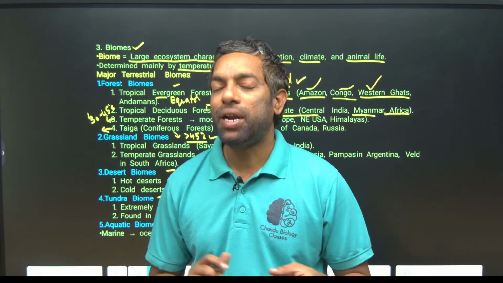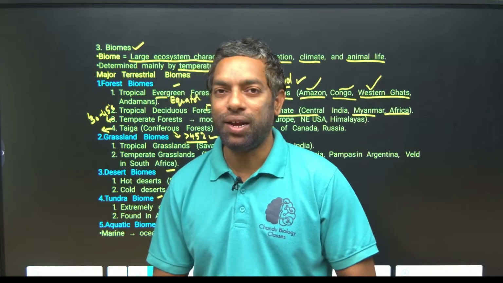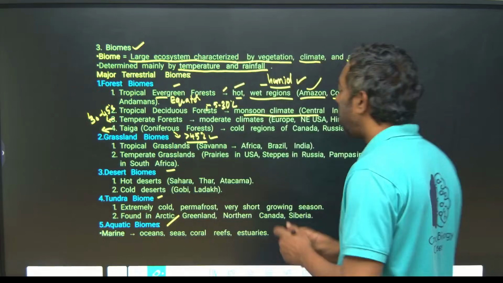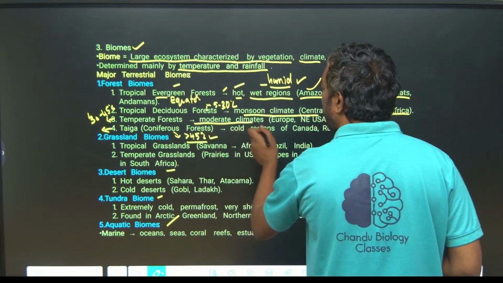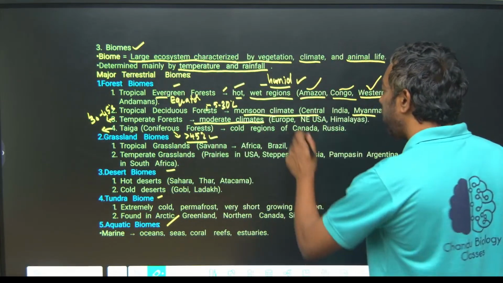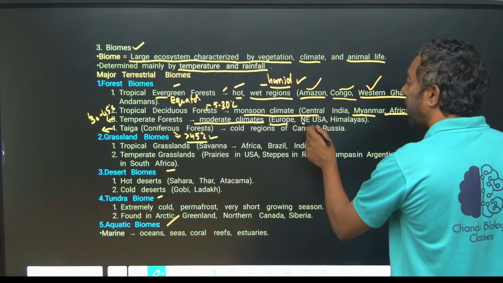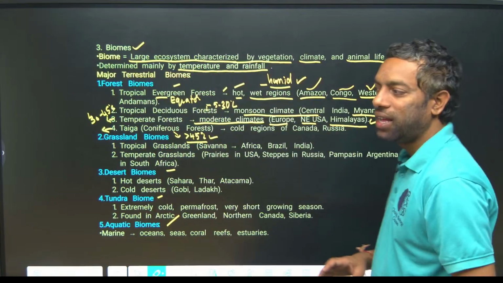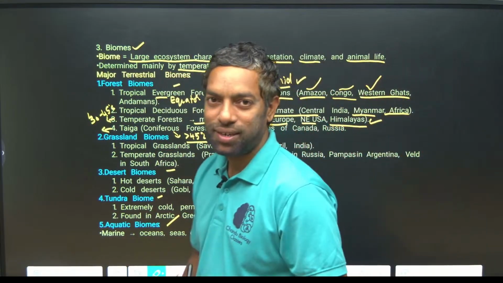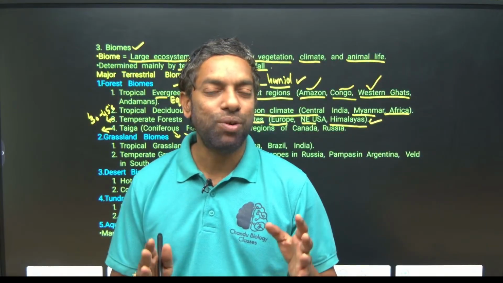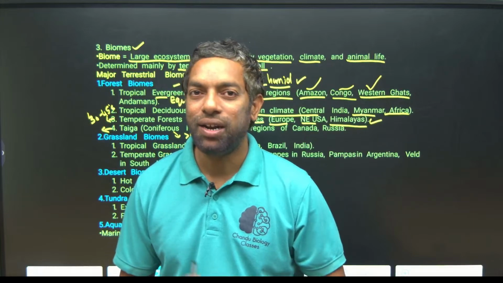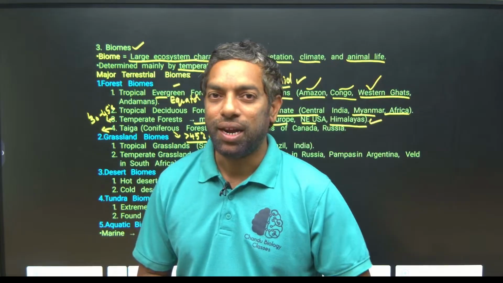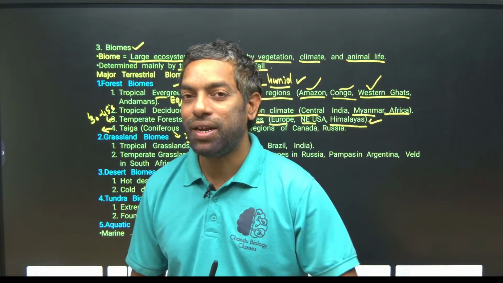The world's most beautiful places come under the temperate region. Temperate is a cool area, not as cold as taiga and tundra. It is a moderate cool climate, especially Europe, northeastern USA and the Himalayas in India. It is at 30 to 45 degrees latitude.